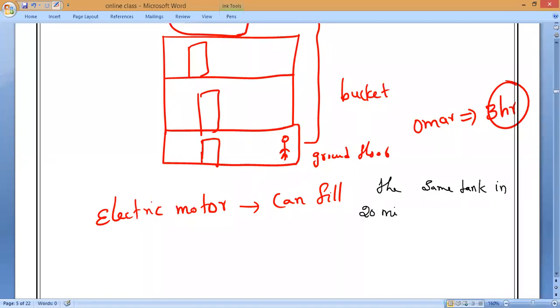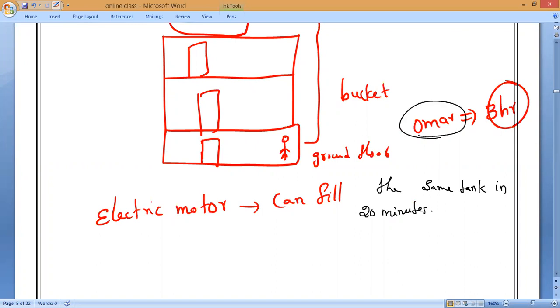Yes, sir. It is not even required. Even within 10-15 minutes, it will be over. So now if you have noticed it here, the amount of work is the same for both the man as well as the electric motor. Yes or no? Everybody? Have you noticed it?